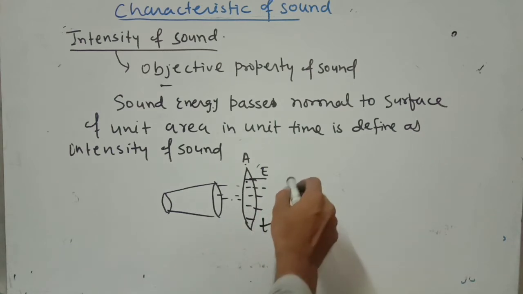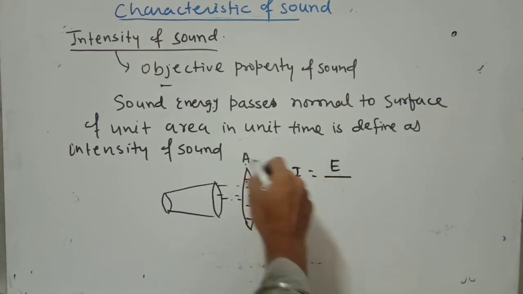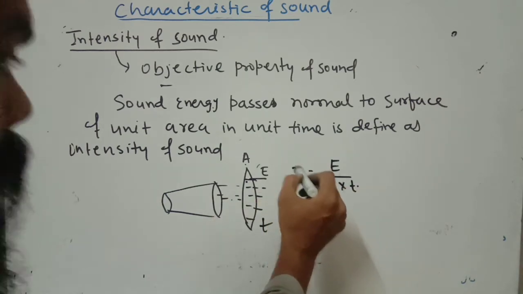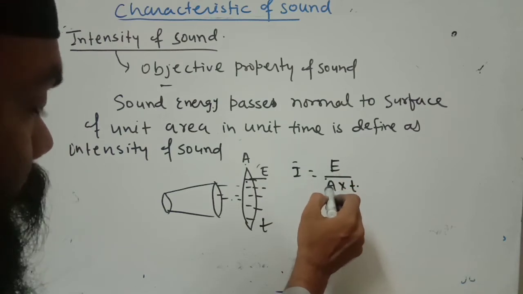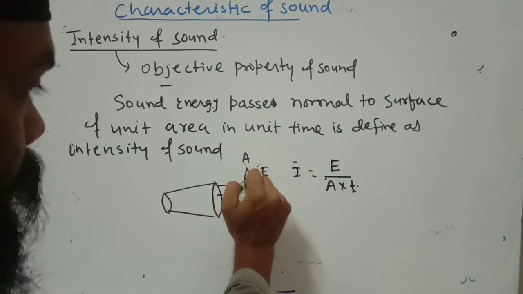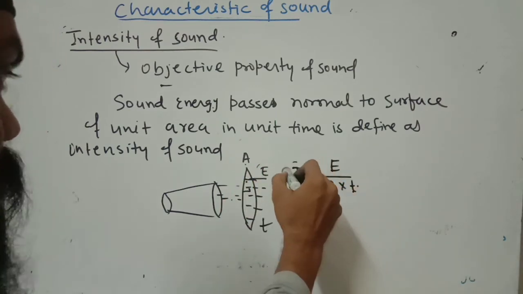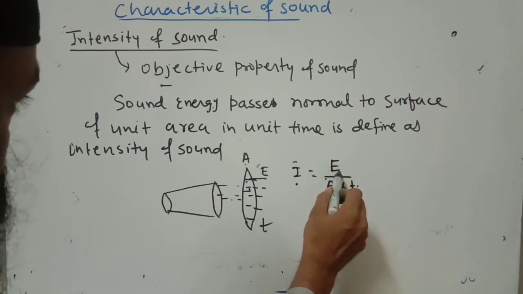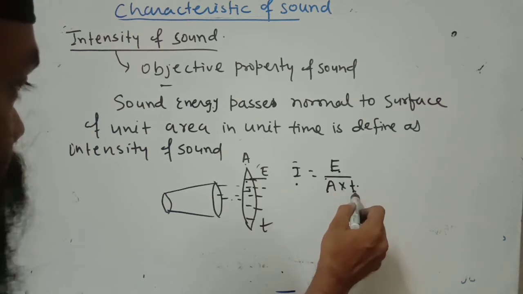So intensity is equal to the amount of sound energy when area equals 1 meter square and time equals 1 second.